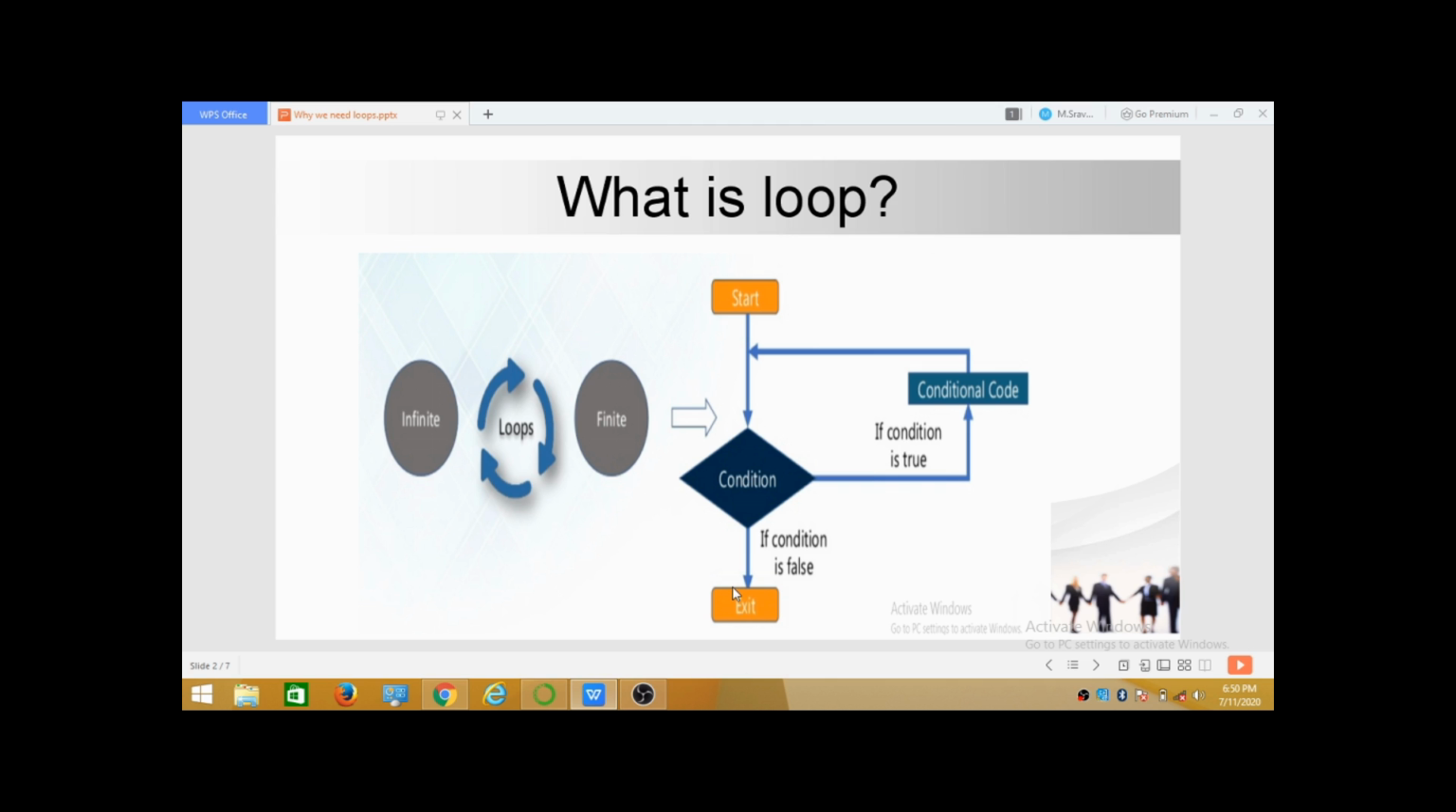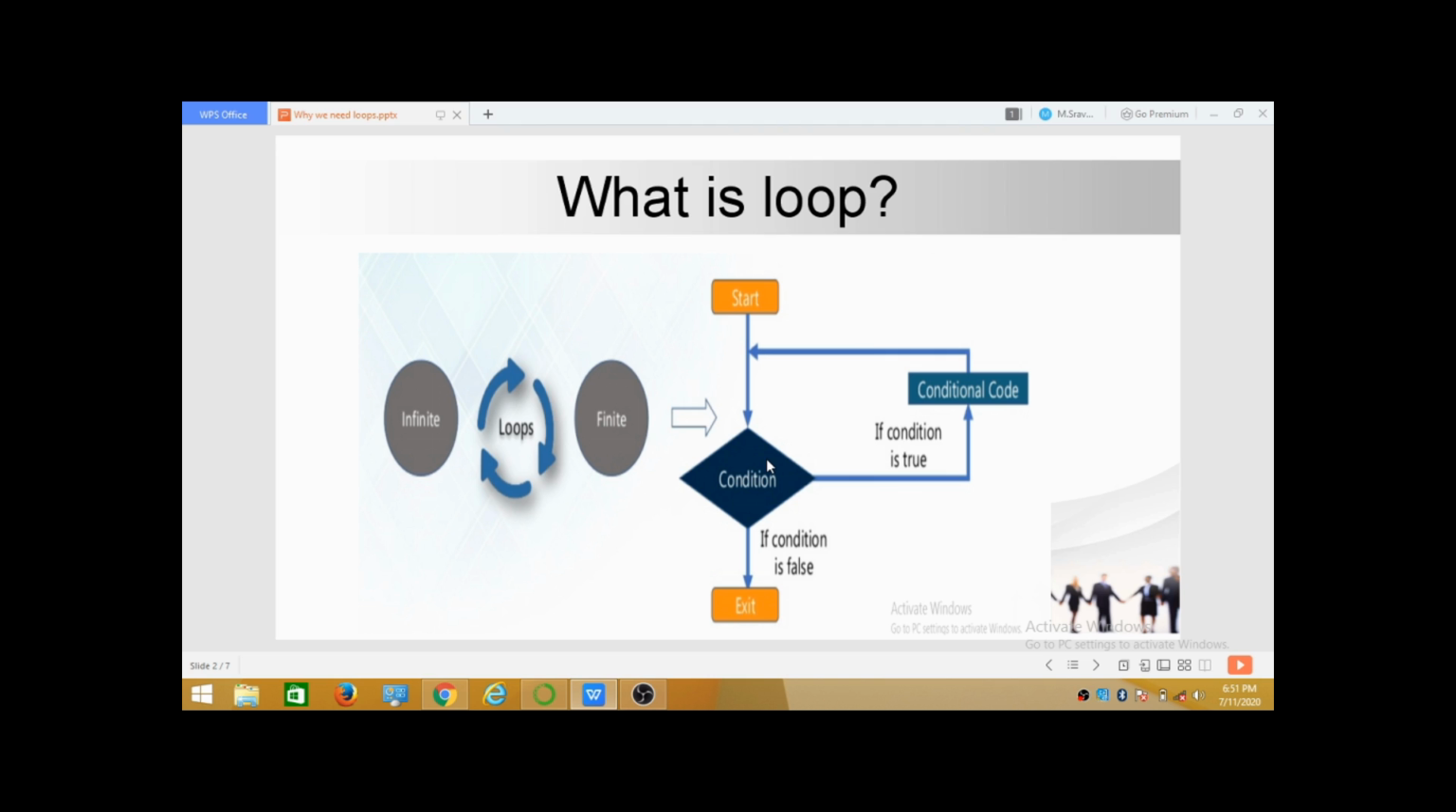Basically we have two types of loop, one is finite and the second one is infinite loop. This flowchart is an example of a finite loop. Coming to the infinite loop, here the condition will never be false, it is always true. That means we are executing our code an infinite number of times. That's why it is called an infinite loop.